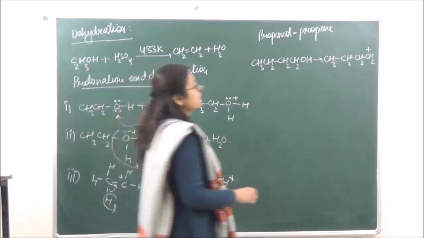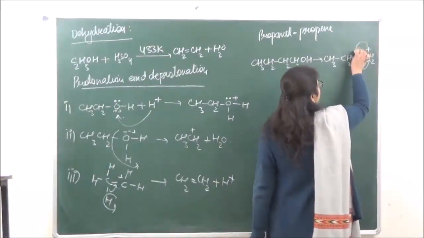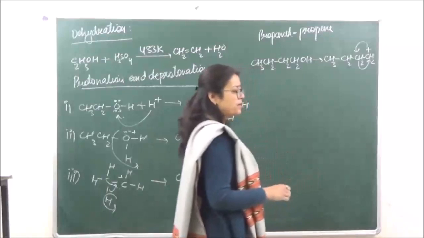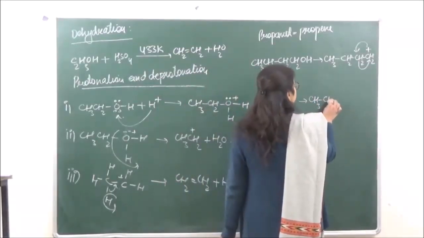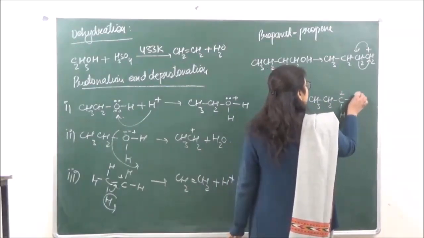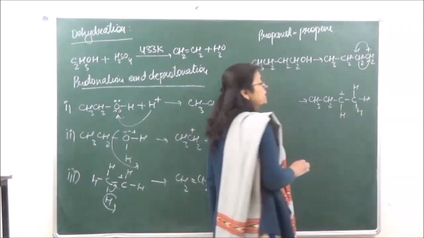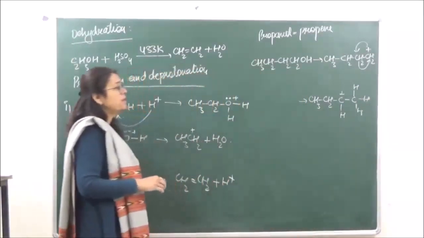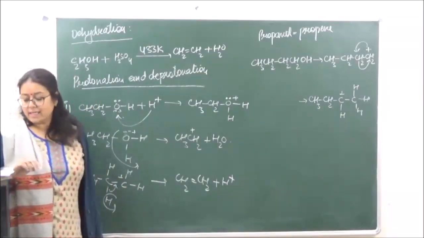And how is that hydride shift going to take place? The hydrogen is going to transfer over here and the positive charge will transfer over here, right? So we are going to get a 2 degree carbocation now.